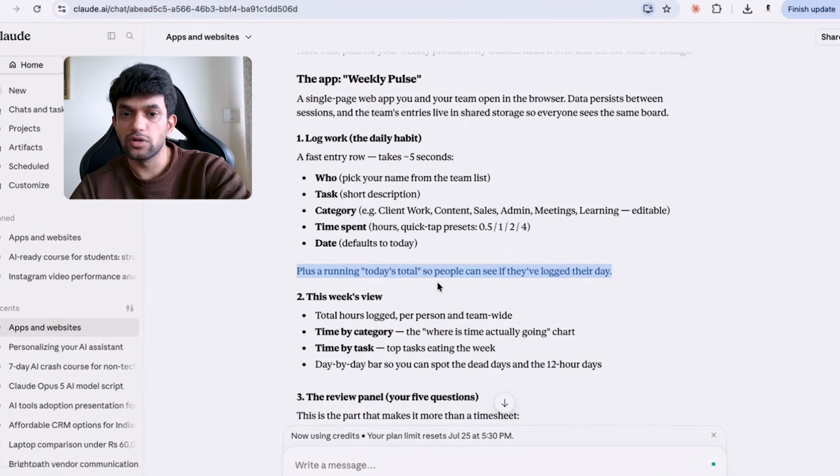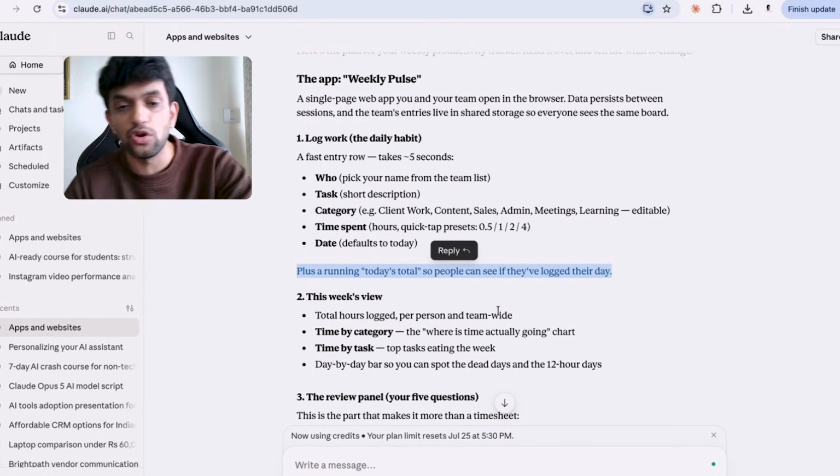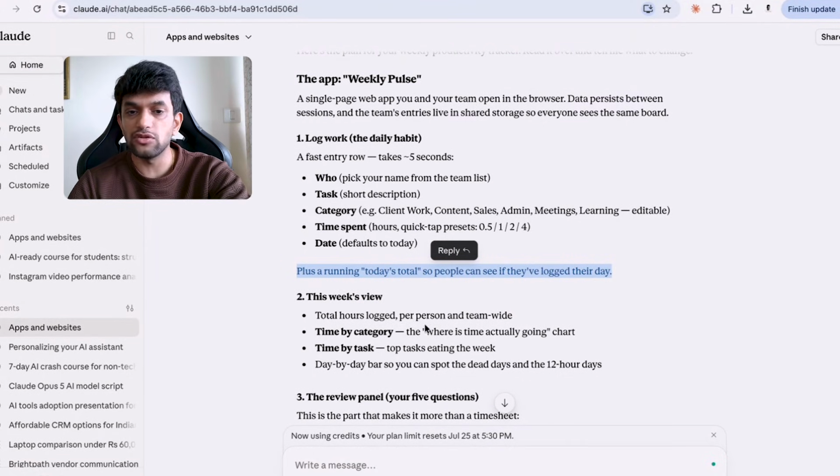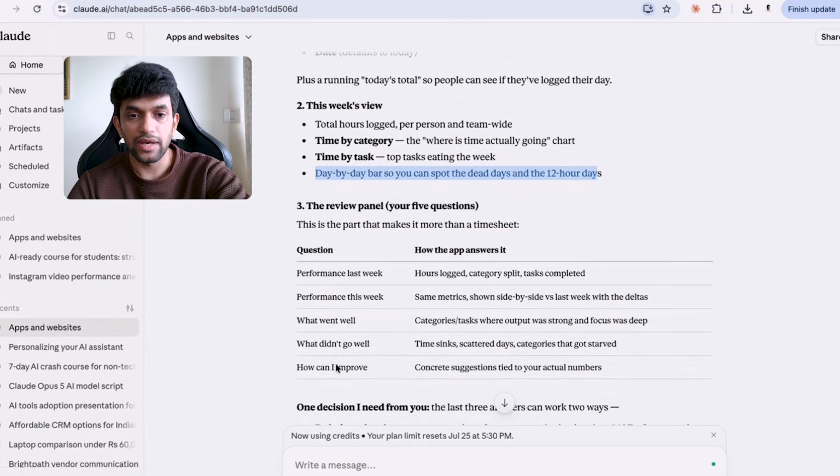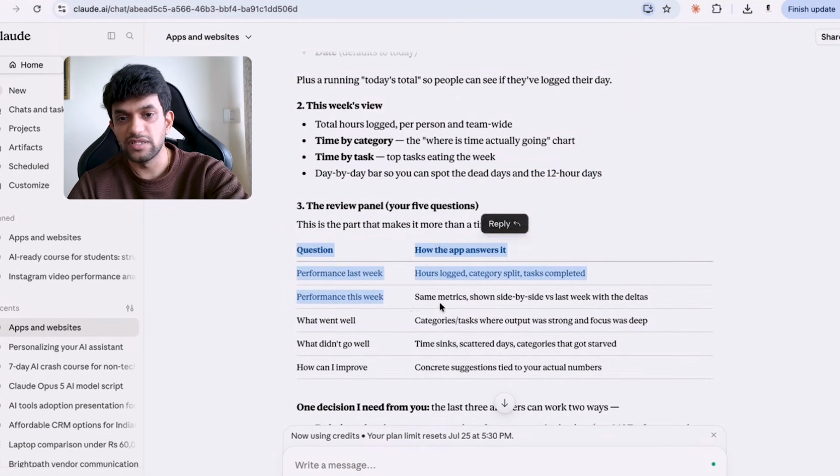Plus a running today's total so people can see if they have logged their day or not. Basically, I want all of my teammates to log in. This week's review: total hours logged per person and team-wide, time by category, where is time actually going chart, time by task, day by day. Review panel, okay. Questions: performance last week, hours logged, how the app answers it, performance this week, same metrics, what went well, what didn't.